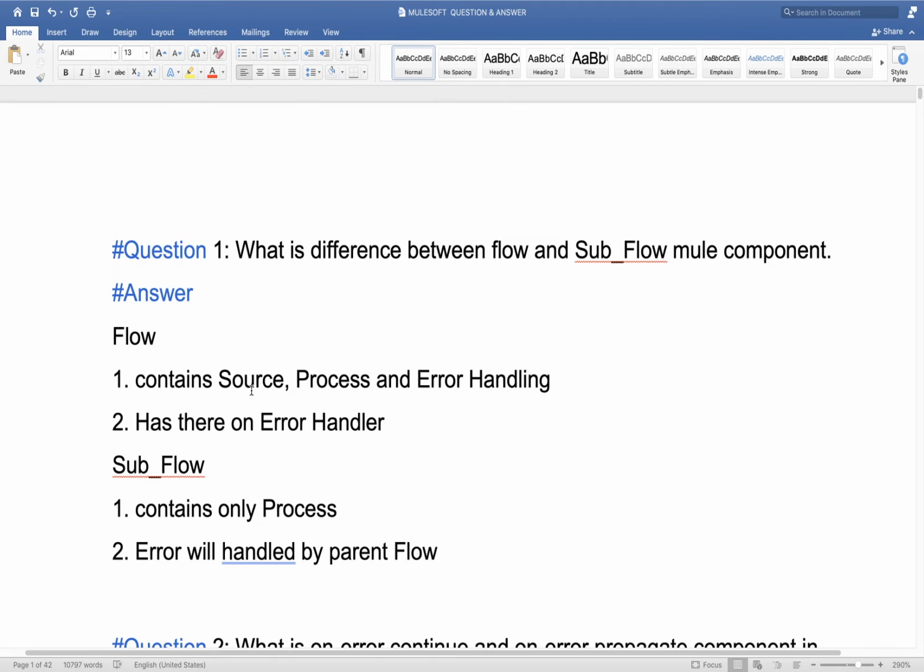First, a flow contains source, process and error handling. Let me show you how it looks in AnyPoint Studio.